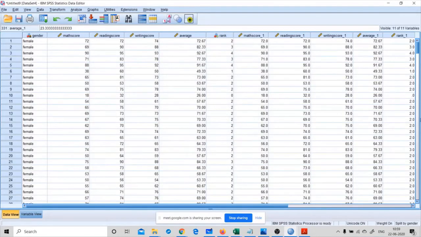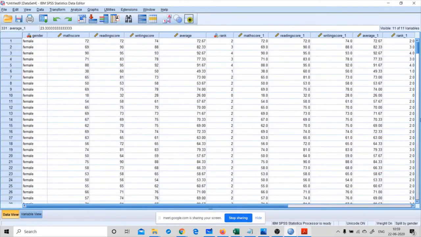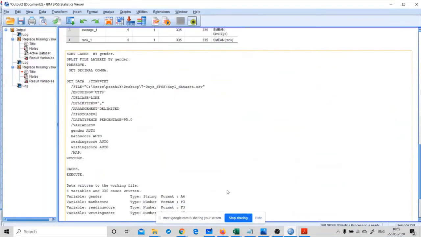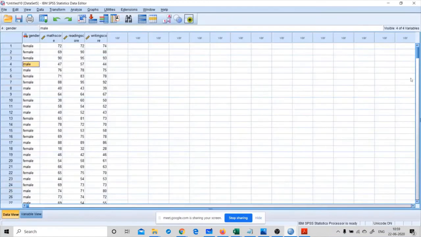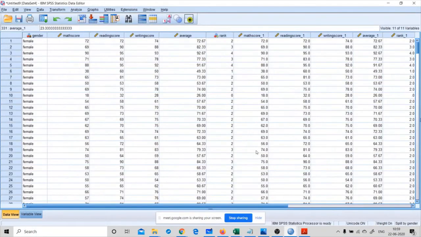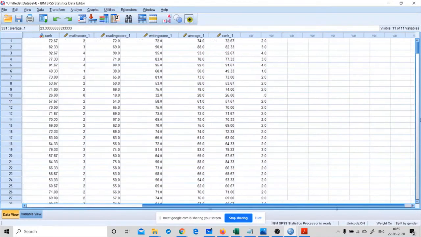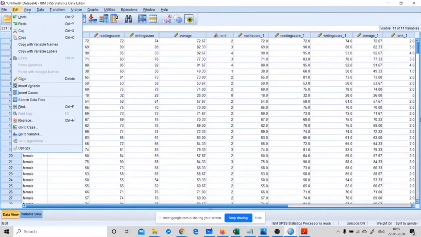Then click on OK. Since we didn't calculate frequency for the particular variable, it doesn't give any value.